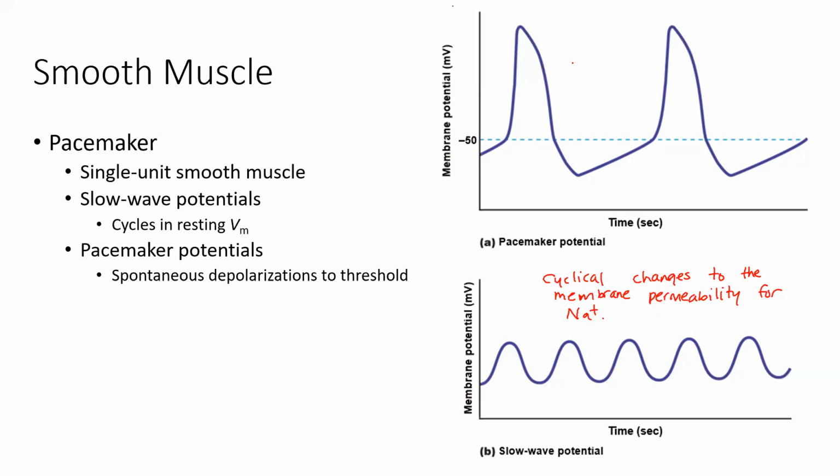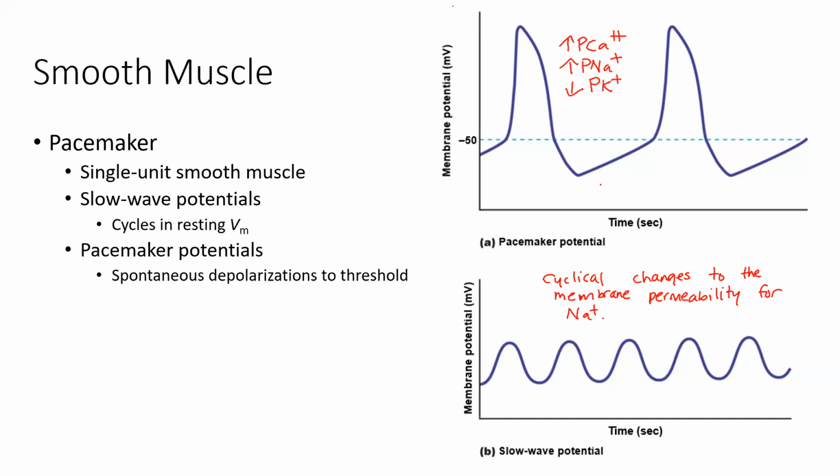And so the types of membrane permeability changes that result in these pacemaker potentials are, first, an increase in the permeability for calcium. We know calcium is also a positively charged ion, and if we increase its permeability, it can rush into the cell and help to bring about a spontaneous depolarization. We can also see an increase in the permeability to sodium. We'll do the same thing, right? Two positively charged ions. If they rush into the cell, this can spontaneously get us to fire an action potential. Or we can see a spontaneous decrease in the membrane's permeability to potassium.